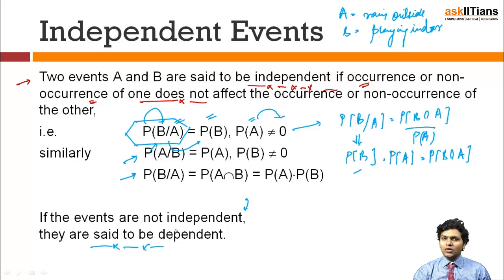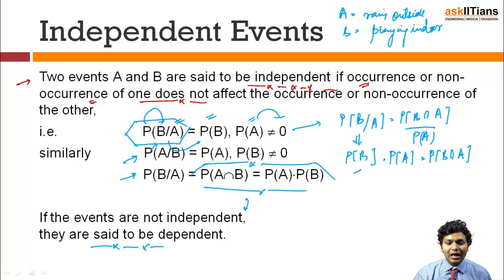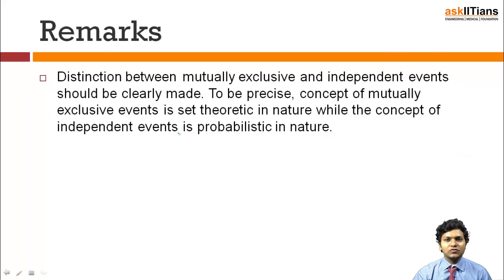See, this is the concept, but the application of this concept is manifold. Whenever you see questions in JEE, they'll confuse you and try to put you in a situation in which you will make a mistake. So let's be very clear that if the occurrence and non-occurrence of any event is not affecting the occurrence and non-occurrence of the other, I am very sure that they are going to be independent events. And if they are independent events, this formula is going to be applied. And if they are not satisfying this, yes, they are dependent events. There are certain remarks which we must understand.